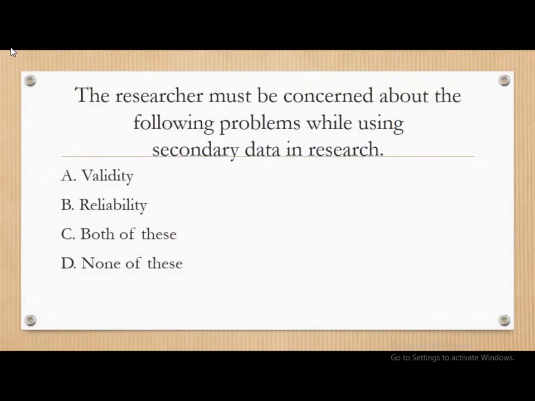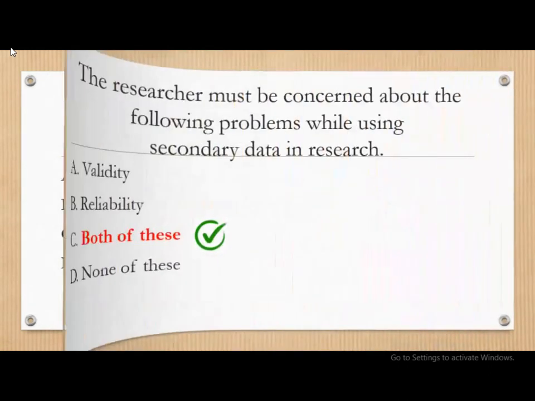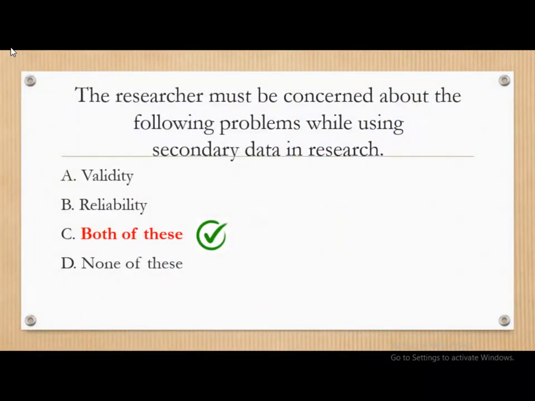Moving on, the researcher must be concerned about the following problem while using secondary data in research, whether it is validity, reliability, both of these or none of these. And the correct answer is both: the researcher must be concerned about reliability and validity while using the secondary data in research.